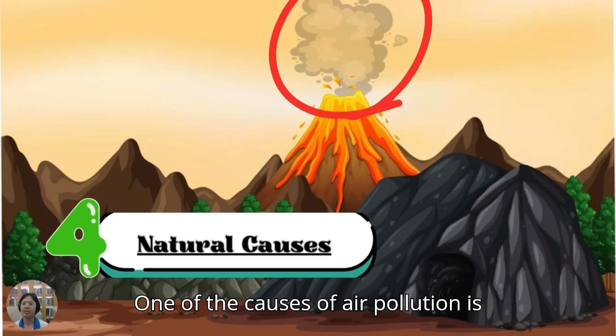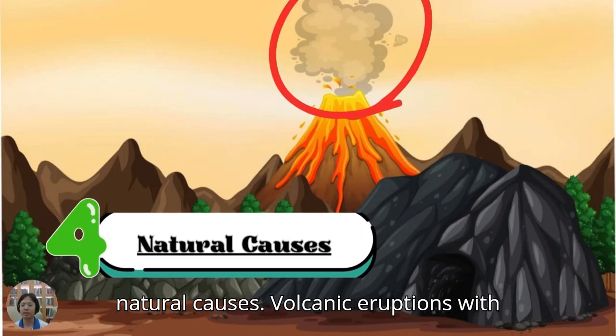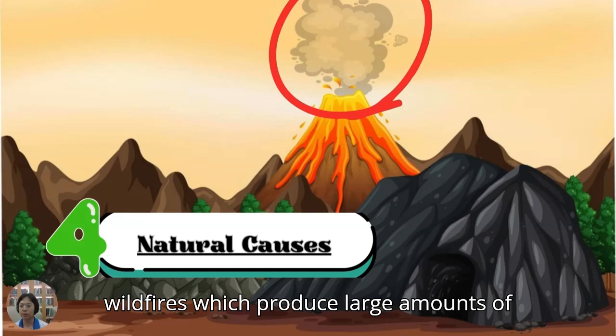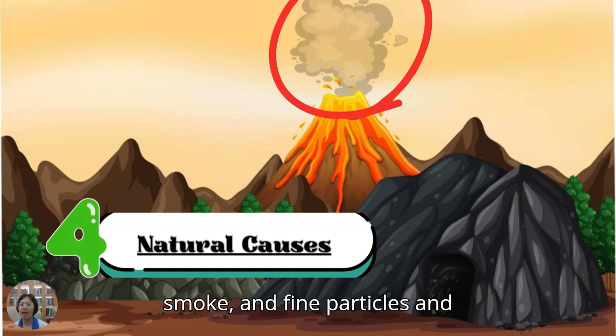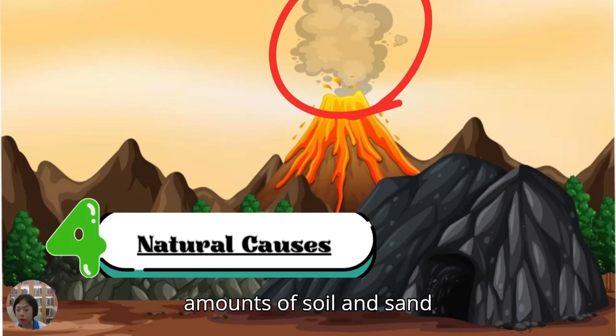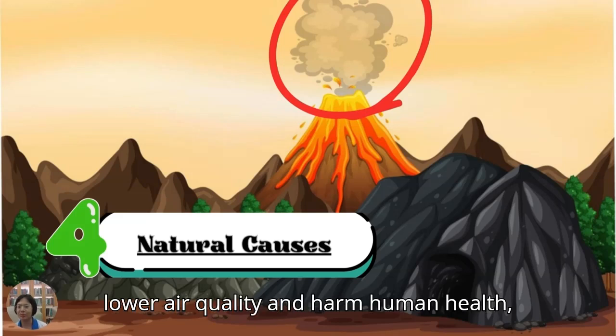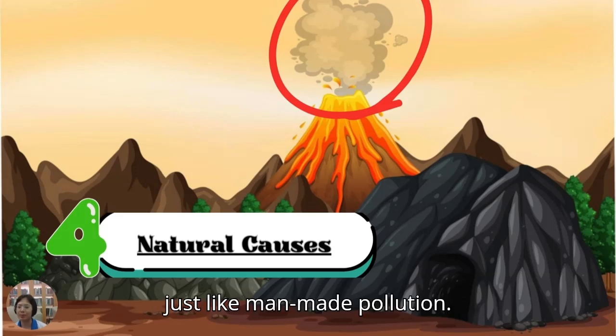One of the causes of air pollution is natural causes. Volcanic eruptions emit ash and gases like sulfur dioxide, wildfires produce large amounts of smoke and fine particles, and dust storms blow large amounts of soil and sand into the air. These natural events can lower air quality and harm human health, just like man-made pollution.